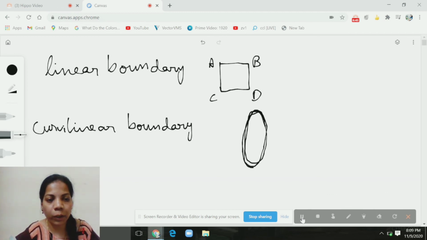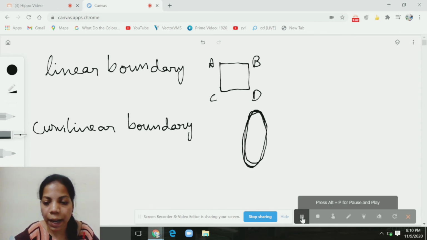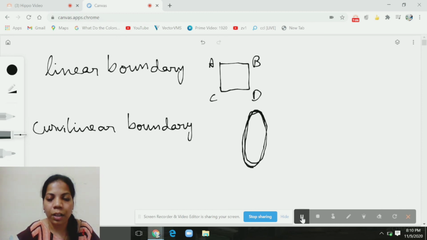So children, what all have we learned in today's class? What is geometry? What is a point? Line, line segment, ray, very good. Intersecting lines, parallel lines, collinear points, concurrent lines, open and closed figures, interior and exterior of closed figures, polygons, linear boundary, and curvilinear boundary. Hope you all have understood, children.